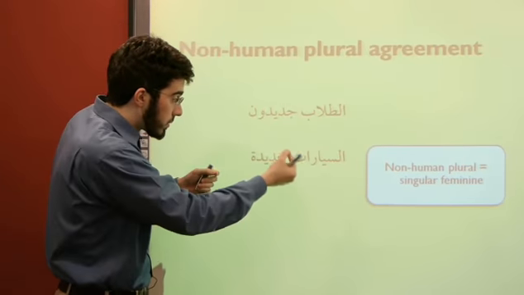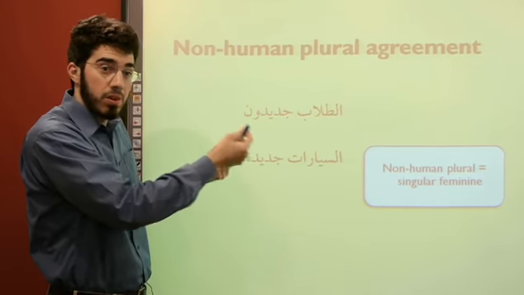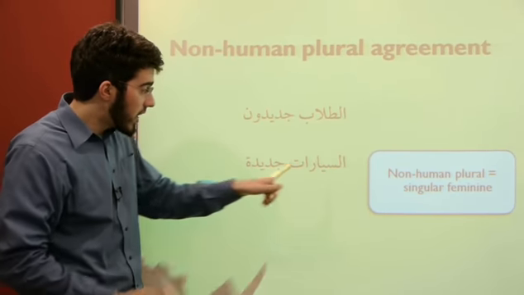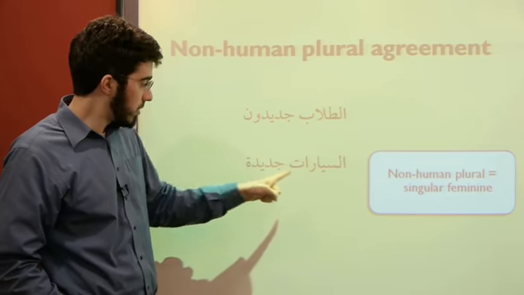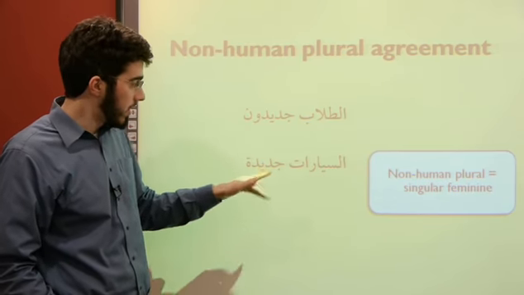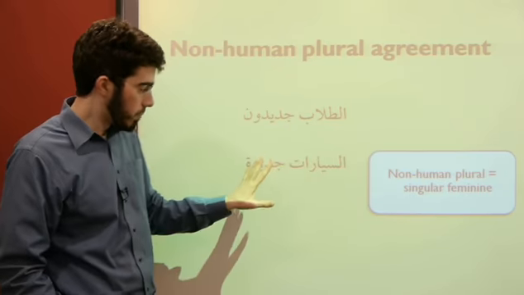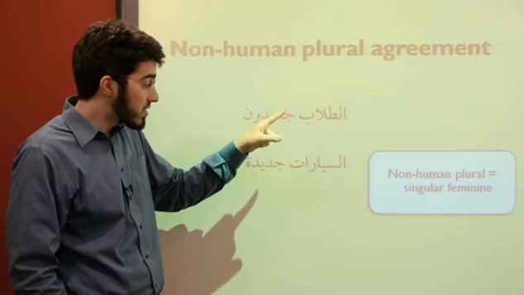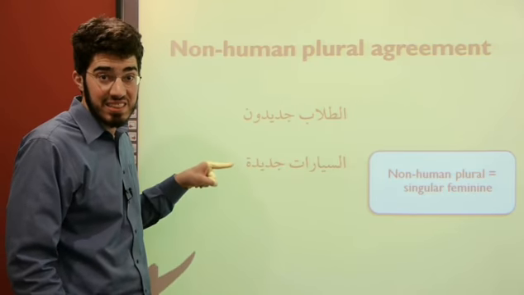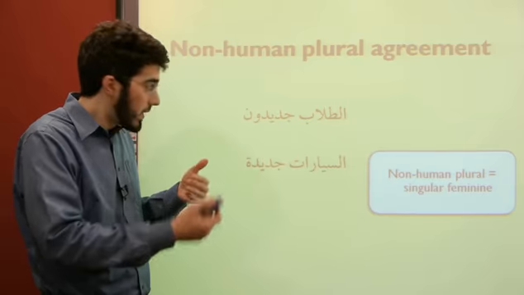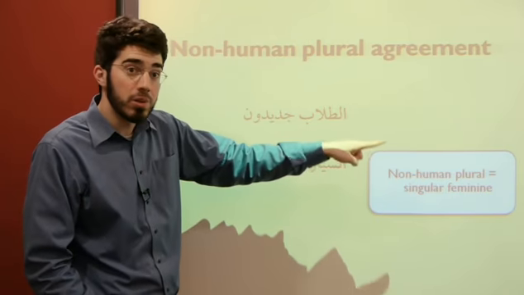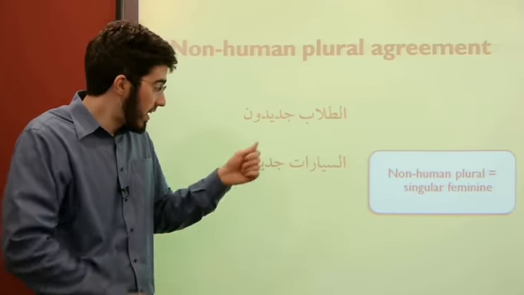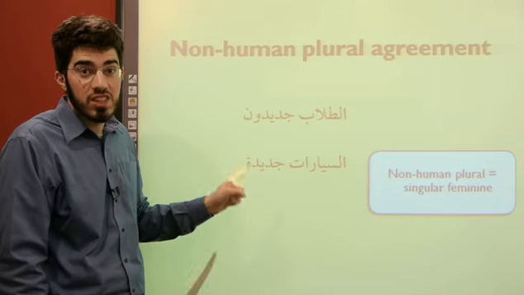And one of the rules of the mubtada and the khabar, in the nominal sentence, the subject and the predicate, is they have to match in number and they have to match in gender. So sayyarat is feminine, and so is jadida. Fine, no problem. And we treat sayyarat as feminine because of this rule. No problem there. What about in terms of number? You would expect, I should say, as-sayyarat jadidat, because it's a match in number, that's part of the rule. But because sayyarat is a non-human plural, we pretend like it's singular feminine, and so we only have to match it to a singular feminine, hence the writing of jadida, not jadidat.